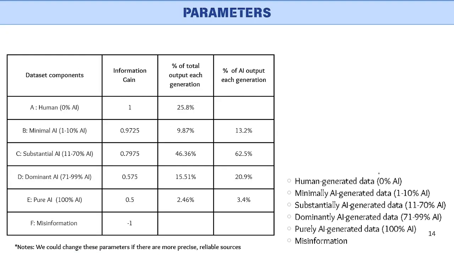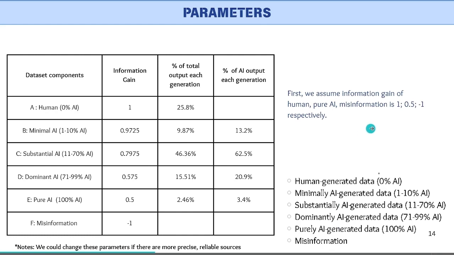And so turning to the parameters, first we assume information gain of human, AI and misinformation is 1, 0.5, and -1 respectively. With that, information gain from misinformation is equal to -1, and this will confuse the AI and decrease the AI accuracy, and then we calculate other values based on the percentage, the average influence of AI in each component.